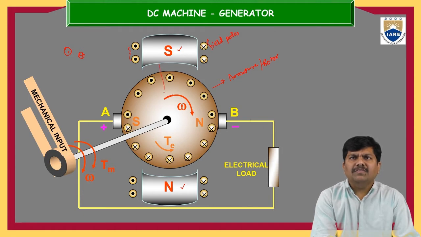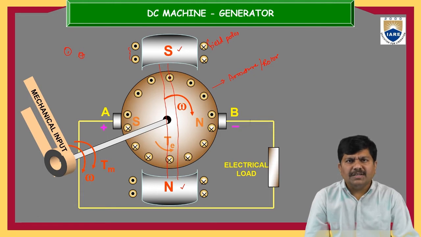So whatever the direction of this magnetic field, whether it is from north to south or south to north, this is nothing but the magnetic field. In this magnetic field, this armature is rotating. This armature is carrying various armature conductors.